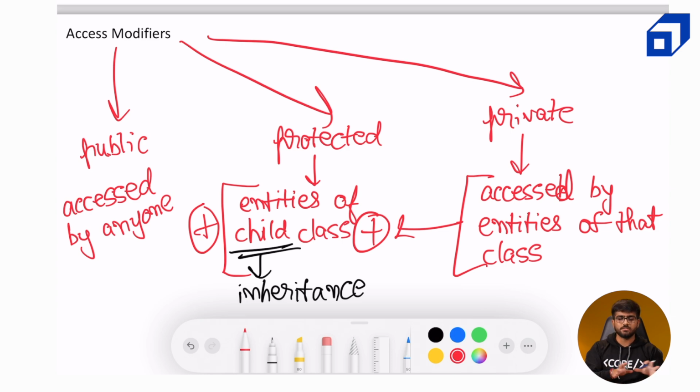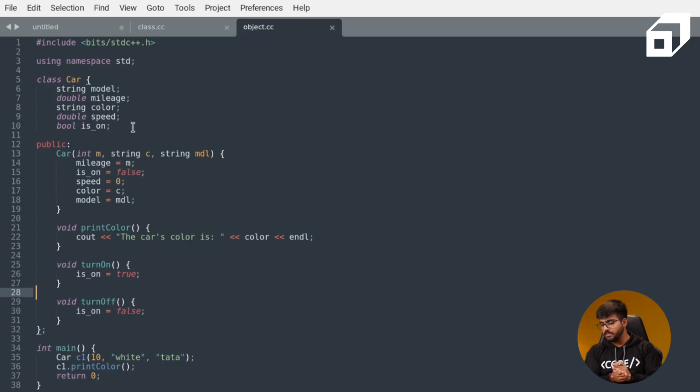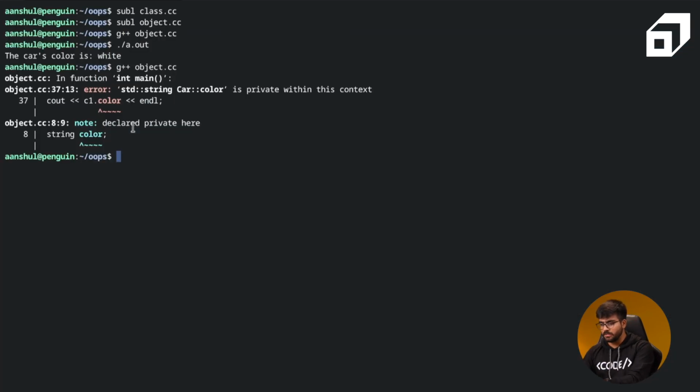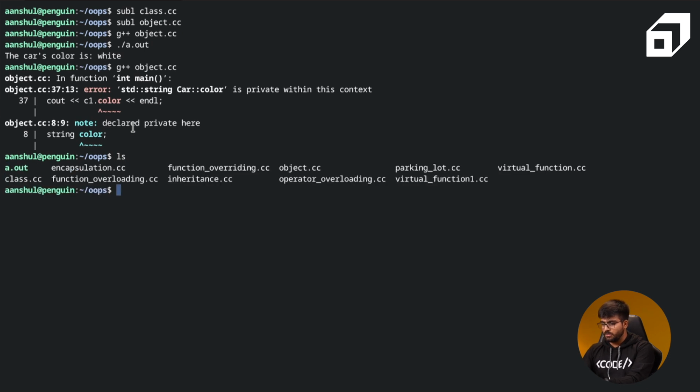So this is the rough definition of access modifiers. And that was pretty clear in the example that we took over here as well, that we were not able to access the color attribute directly from the main function as it was private. I'm not explaining the protected part over here because there will be a suitable example for that in inheritance as well. Let me see if there is a specific example for access modifiers.